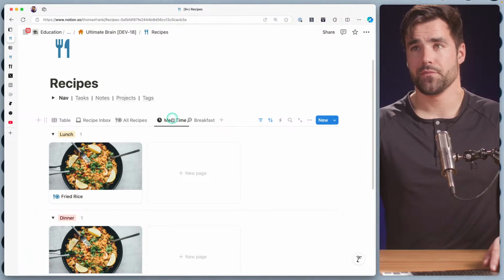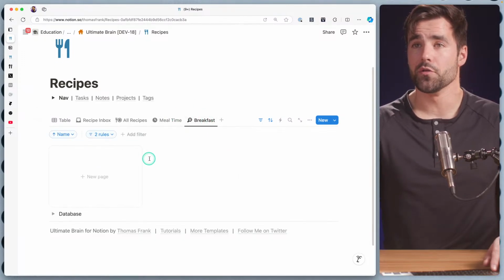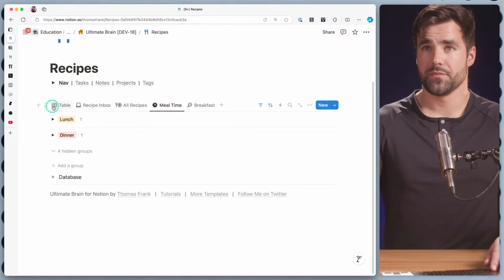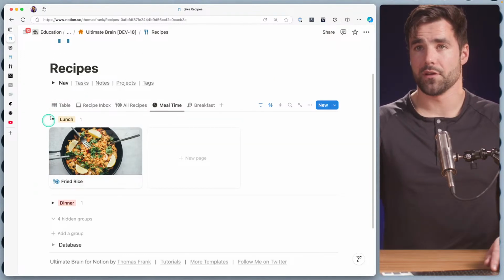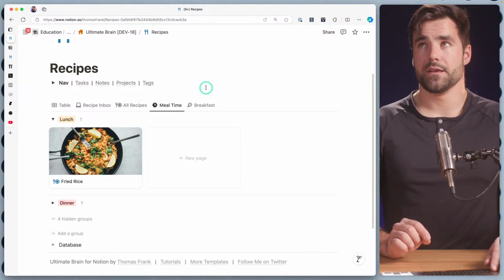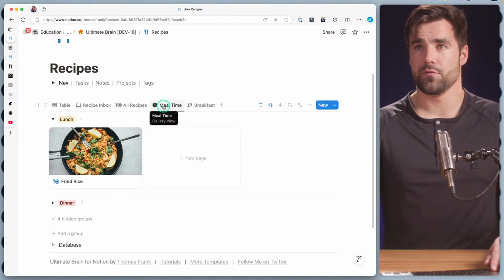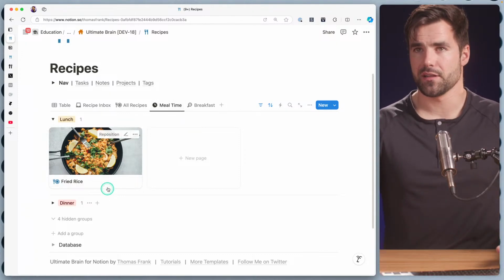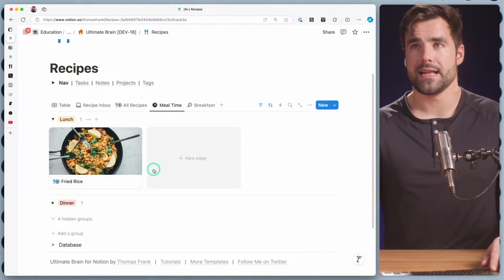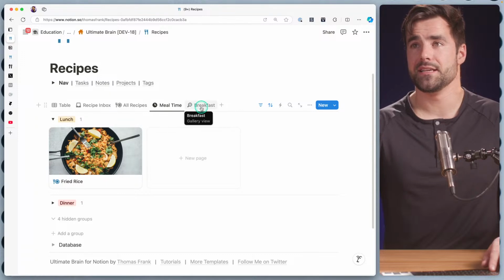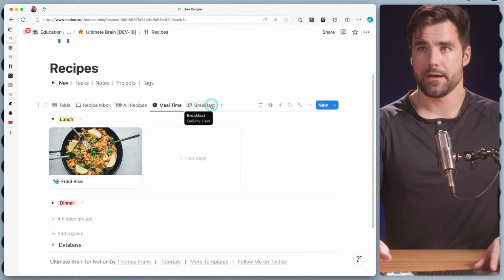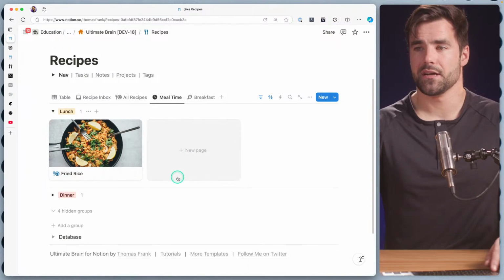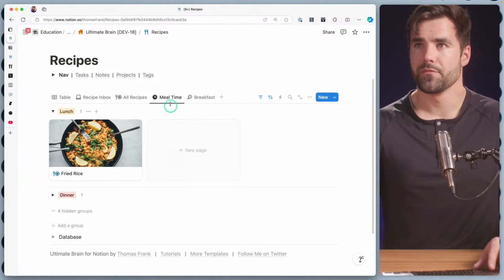So if you wanted to, you could have a single database view that's only showing your breakfast items, or you could have a view like this where you can easily just close the toggles that you don't want and look at lunch. My thought is maybe this is a view for a dashboard style page where you just instantly come to recipes and you can just sort of click through things. And then maybe we create a dedicated mealtime page that has these actual tabs on them, because then you can sort of break into things a little bit more cleanly and you have less to see on the page. So we'll try that out for now.